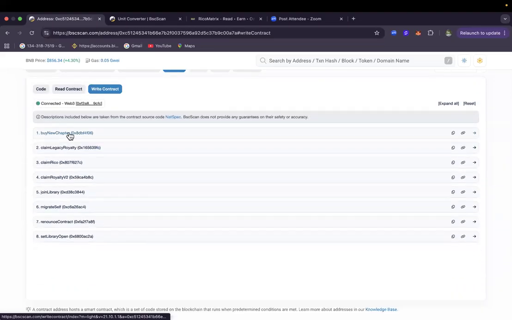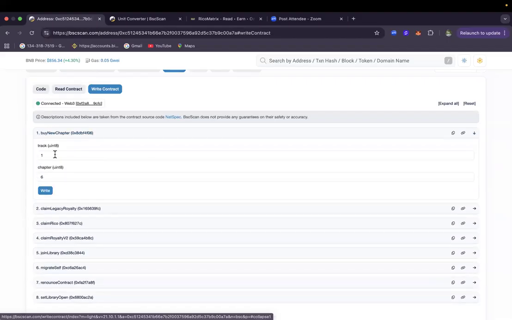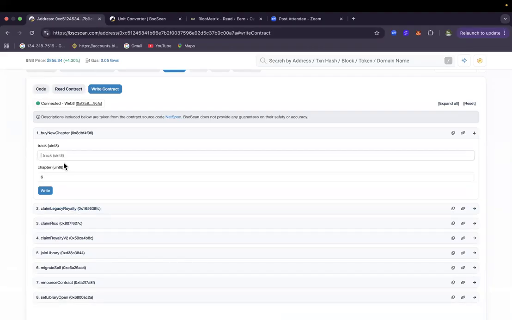You click on buy new chapter. Is it on X3? If it is X3, you enter 1. You can see why, because this is UIT 200 UIT 8. So we are now using this bytecode. Now this bytecode that we are using means that you can use normal digits, 1, 2, 3 up to 100. So that's it. Now let's say you enter 1.